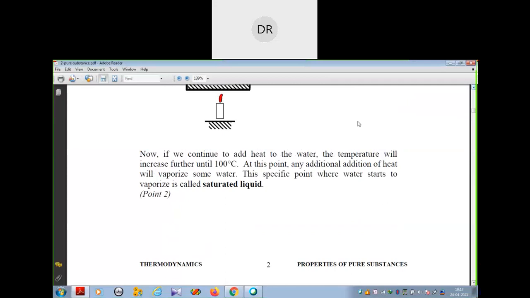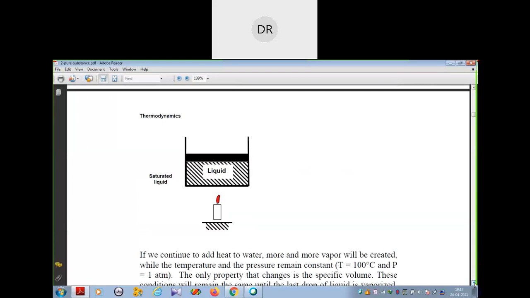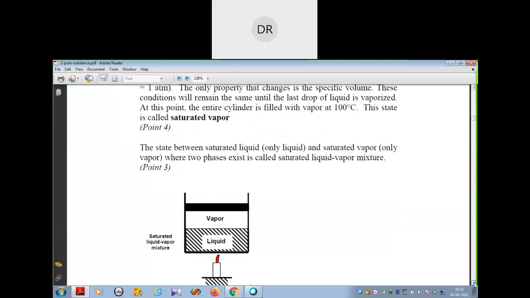That means when water starts to vaporize after reaching 100 degrees centigrade and we add some heat, that is called the saturated liquid. When all the water has been converted into vapor, that state is called the saturated vapor. Understood? And the state between the saturated liquid, only liquid, and the saturated vapor, only vapor, where these two phases exist, is called the saturated liquid vapor mixture.